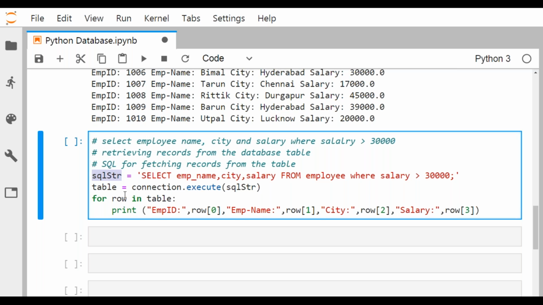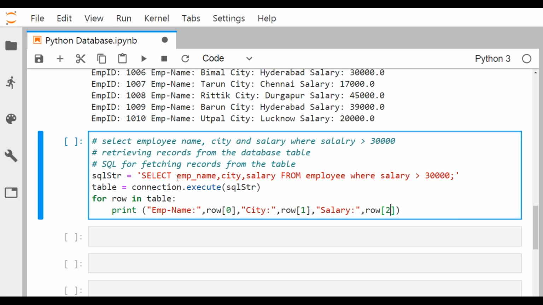So table is there, fetching this one. Employee ID is not present. I'm supposed to read only the employee name, so it is my row 0, that I have retrieved only the 3 attributes. So it will be at attribute index number 0, city will be at index number 1 and salary will be at index number 2.